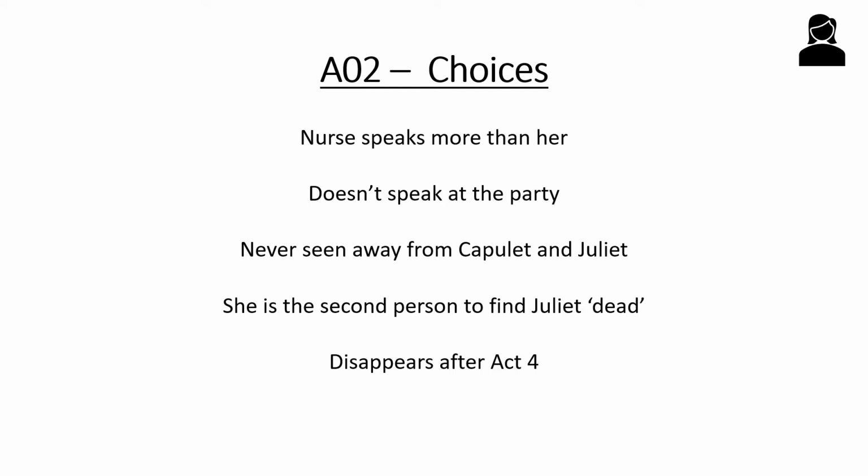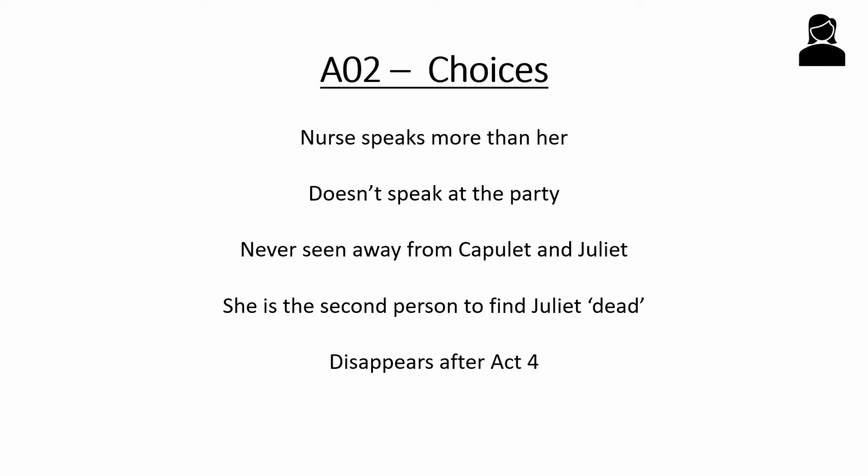Another interesting choice is the fact that she doesn't speak publicly. We don't see her talking to other characters outside the family, really. She actually doesn't appear in the party. In some versions, in film and in plays, they put her on stage, but she doesn't speak at the party. So, in a public situation, she doesn't talk. Clearly that could be the sense of how Elizabethan society expects women to behave a particular way. The fact that she doesn't speak at the party is because it's not her place in Elizabethan society to talk.